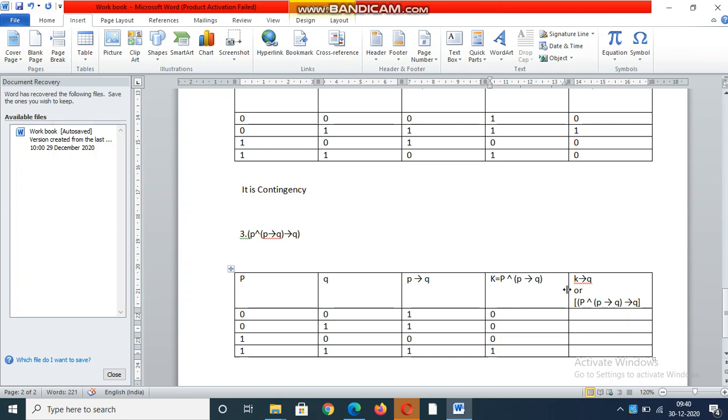Fine. K implies Q. Where is Q? Q is here. Just observe. 0 implies 0, output is 1. 0 implies 1, output is 1. 0 implies 0, output is 1. 1 implies 1, output is 1. So here you have not seen 1 implies 0. If here it is 1 and it implies 0, then definitely